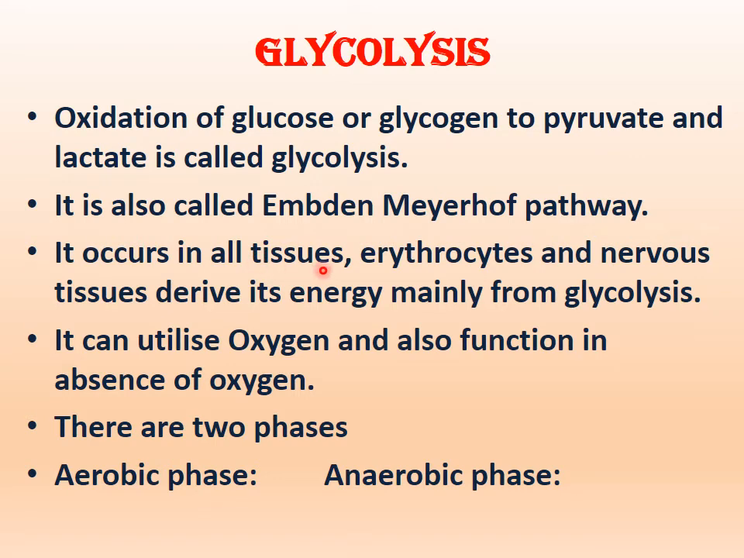It occurs in all tissues. Even erythrocytes and nervous tissue derive their energy mainly from glycolysis. So without glycolysis, it is impossible for RBC cells, nerve cells and the brain to survive. They need energy that comes from glycolysis. So glycolysis is an important pathway as it gives energy to all the cells.